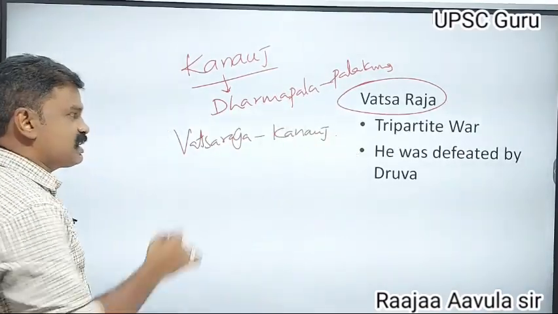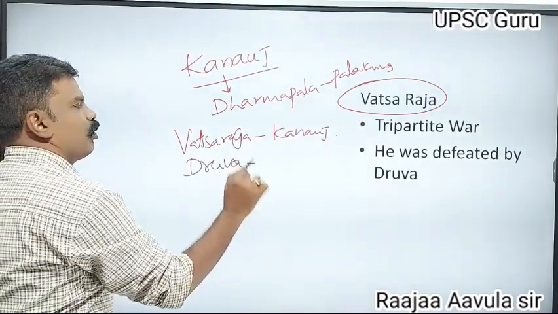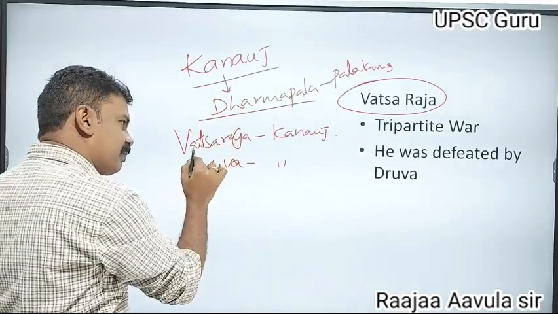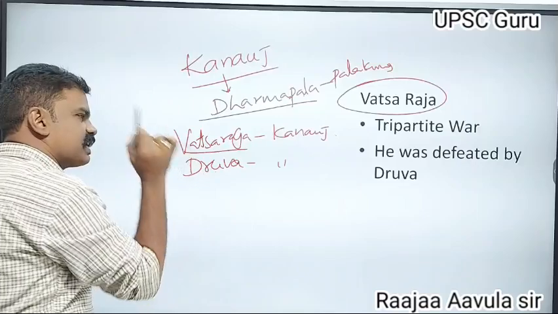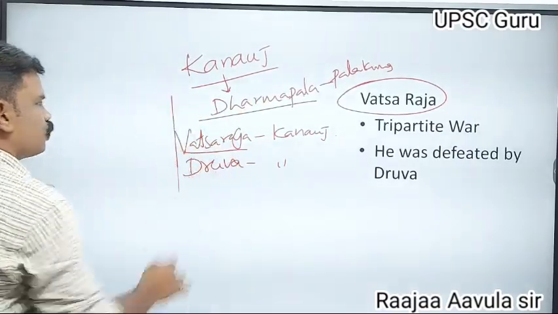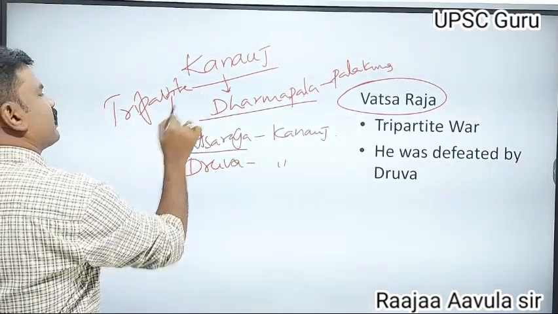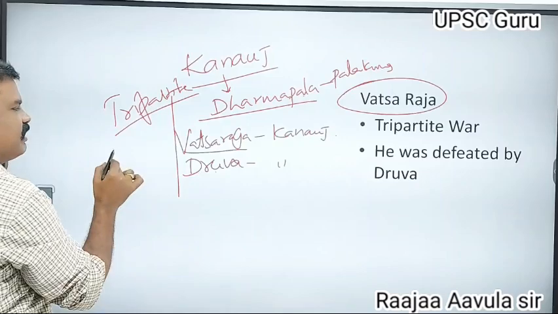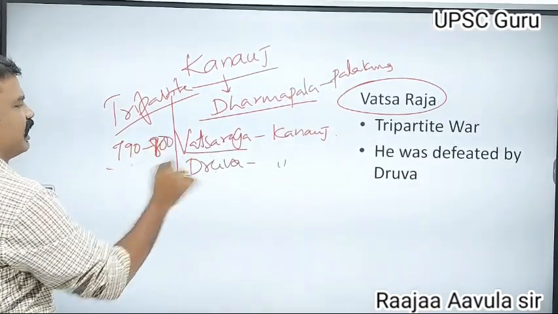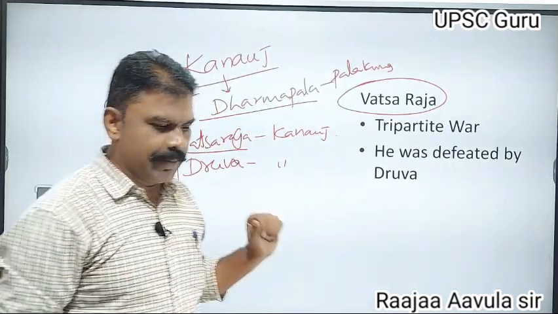But later, Vacharaja was defeated by Dhruva, the Rashtrakuta ruler. Dhruva occupied Kannauj. Like that, first Dharmapala was defeated by Vacharaja, and later Vacharaja was defeated by Dhruva. For the cause of Kannauj, this war is called a tripartite war. This started at the ending of the 8th century, around 790 to 800.